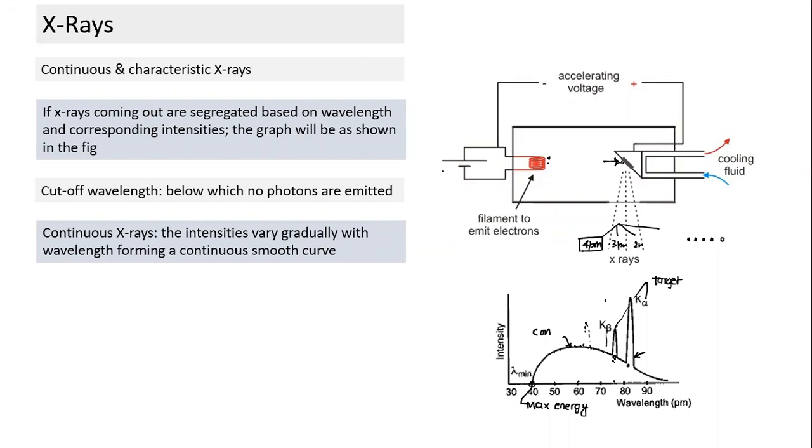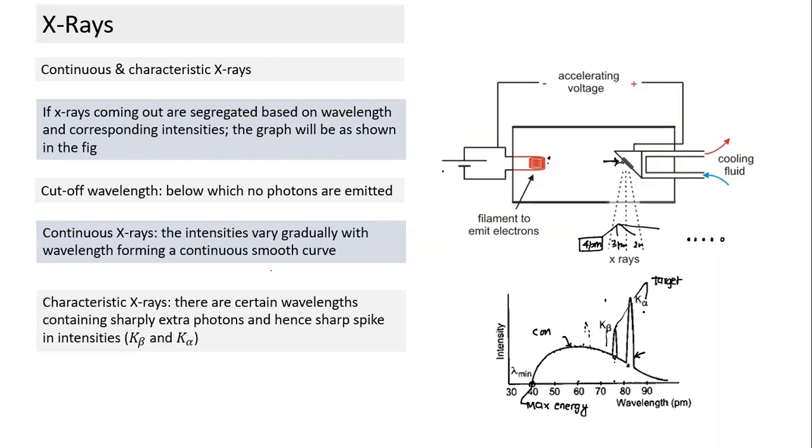We see sudden change only in these two cases. The rest of it is a continuous spectrum, continuous X-ray. Intensities vary gradually or in a smooth fashion with wavelength, forming a continuous smooth curve. Then we finally come to characteristic X-ray.